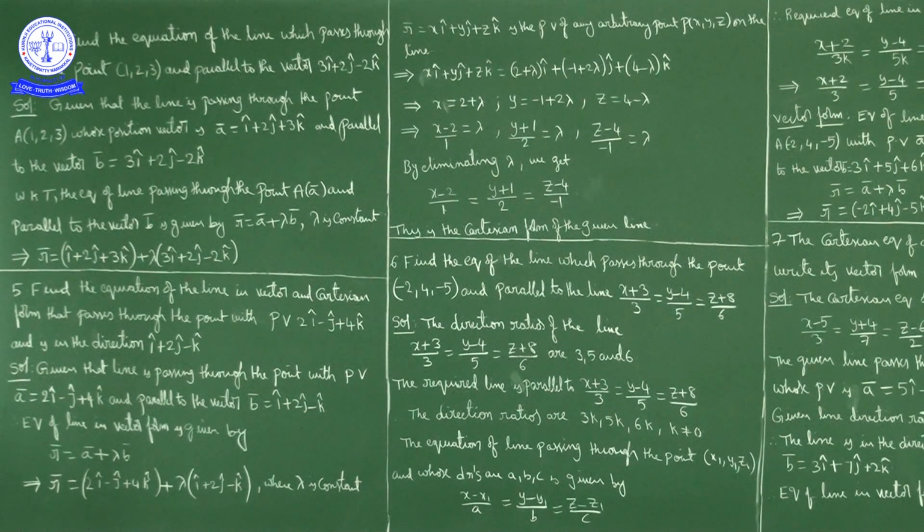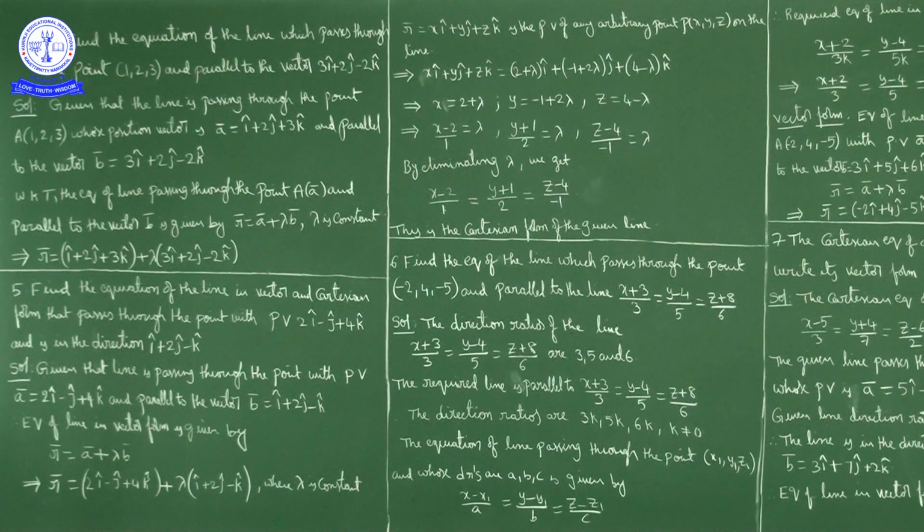Or else, if you know a point on the line and the line is parallel to some vector, meaning the direction of the line is in the direction of the vector, then you can find the equation of the line. The equation of the line passing through a point A in the direction of vector b bar is given by r bar is equal to a bar plus lambda b bar. That is the vector form.